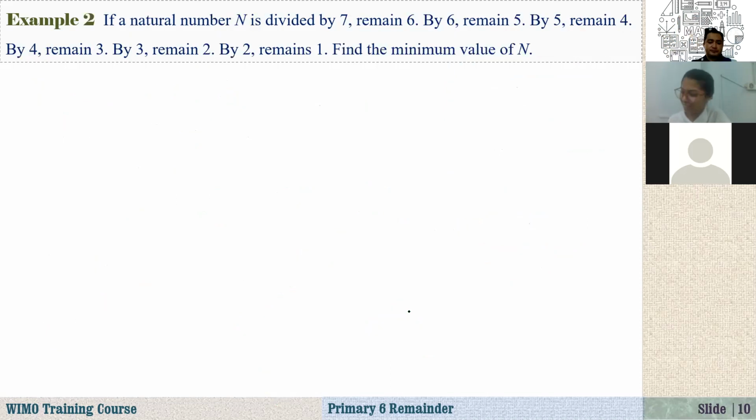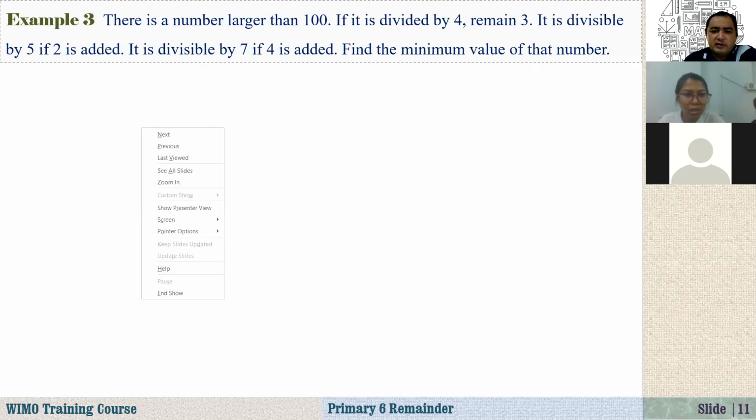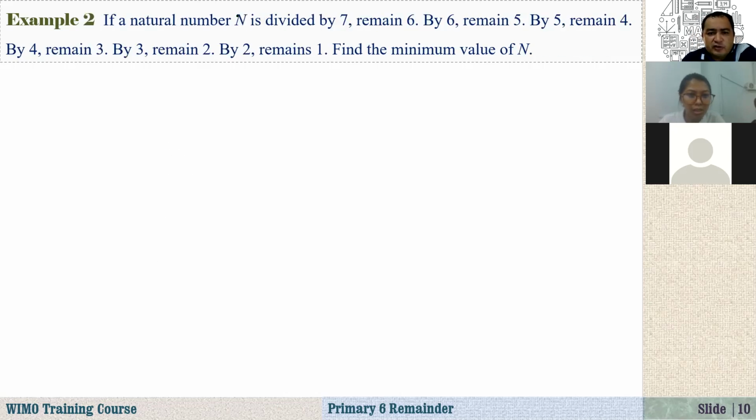Okay, let's continue. Another question is example 2. If a natural number n is divided by 7, the remainder is 6. Again, I can just write this as an equation. A natural number n divided by 7 means that n is equal to 7 times, let's say our quotient is capital A,